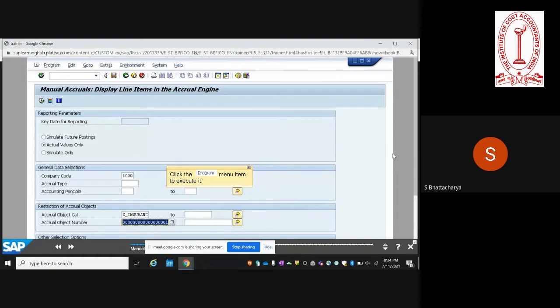If you want, you can set up separate accrual types, like one can be for insurance, one can be for other rentals. So you can set up different accrual types just so that you are able to categorize. If there are many accrual transactions, you can set up your types. So accrual types may be like whether the accrual is time based accrual or a consumption based accrual. Is that a different mode of accrual types?